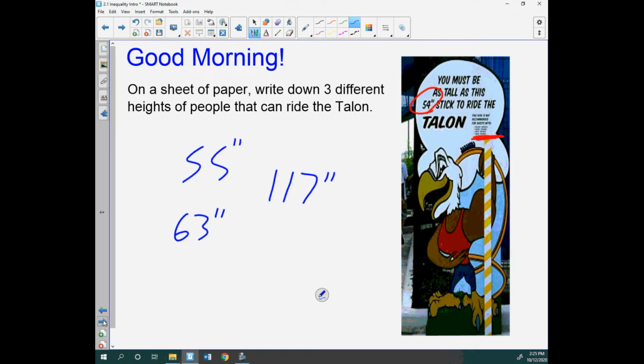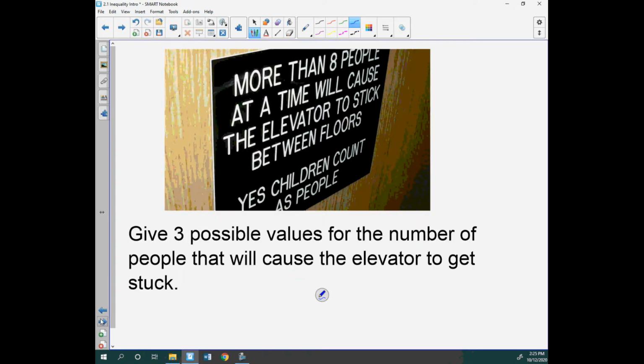So there's lots of answers for these. There's not just, hey, x equals 54. Well, if you're 54, you could ride on that, but you could be more, right? So there's lots of answers. That's why we have inequalities.